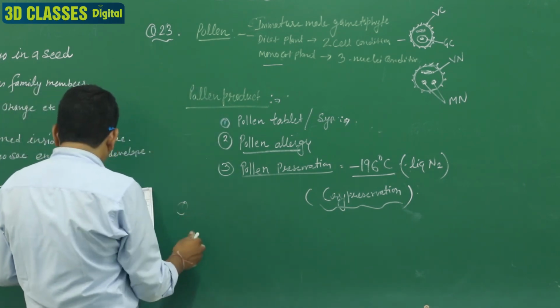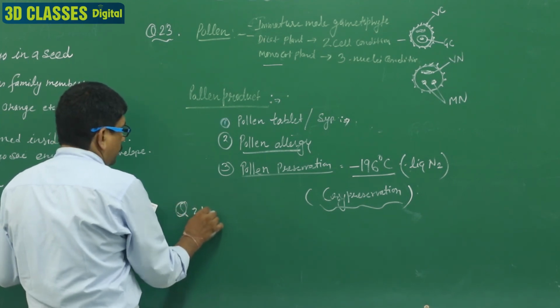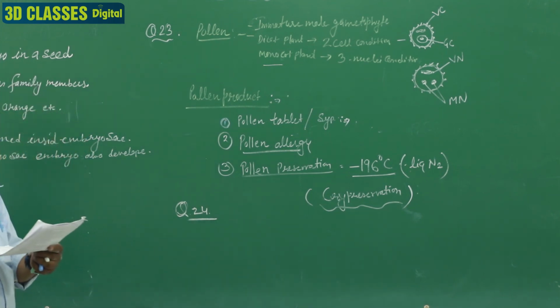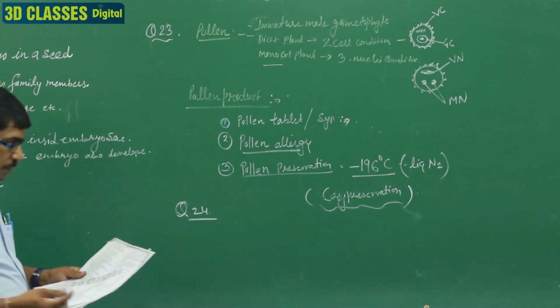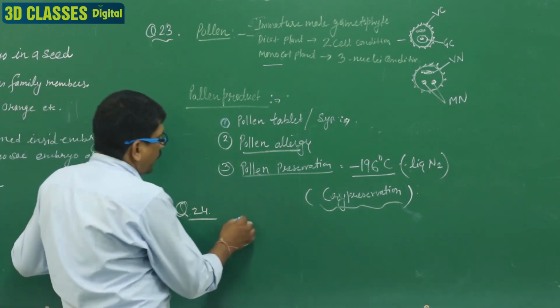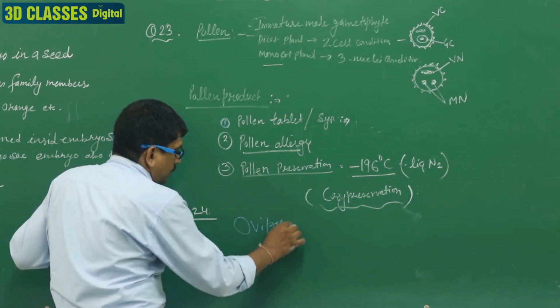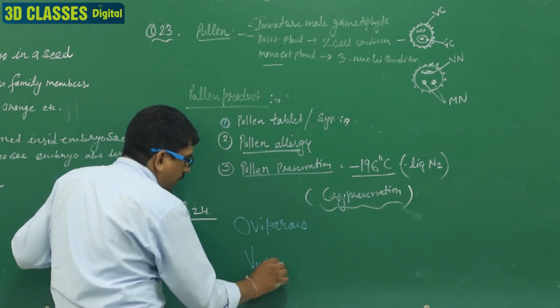Then question number 24. Question number 24 is: define oviparous and viviparous animals with example. So dear students, you know very well, the oviparous and the second one is the viviparous.